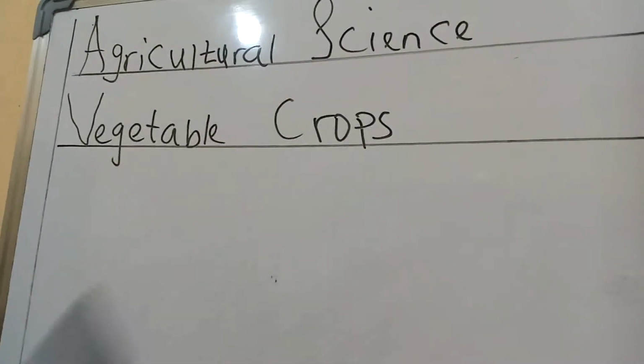You might be asking, what are vegetables? Maybe you have only been seeing the vegetables mommy has been buying, but there are some vegetables that you have not seen. What are vegetable crops?